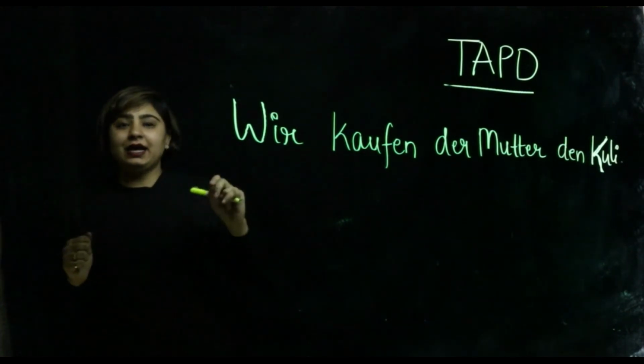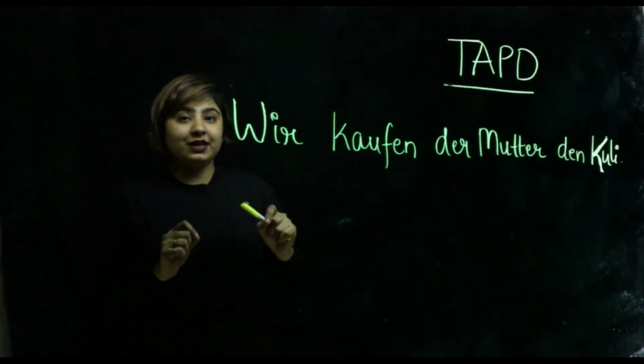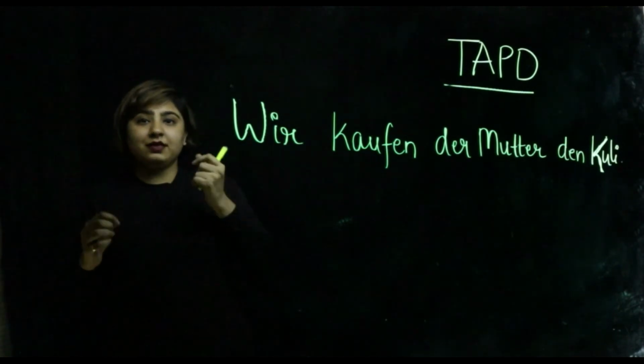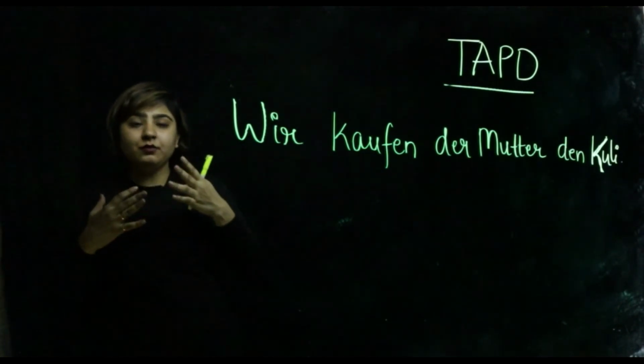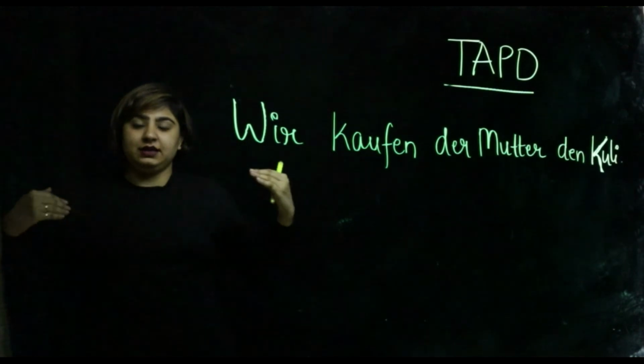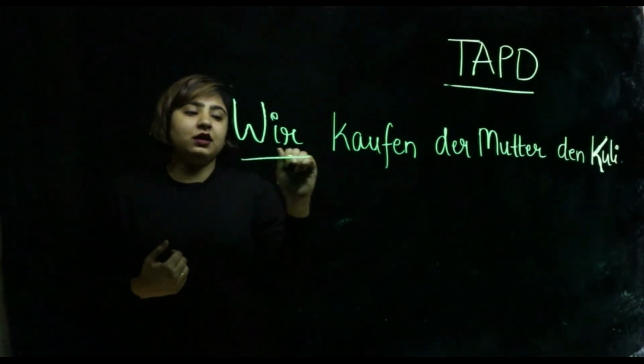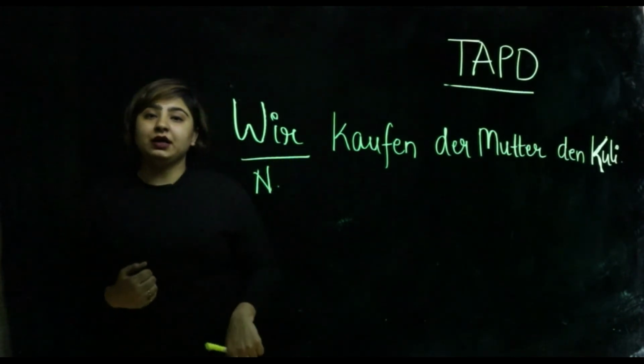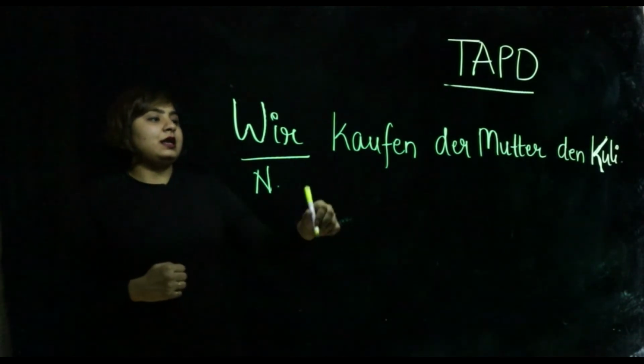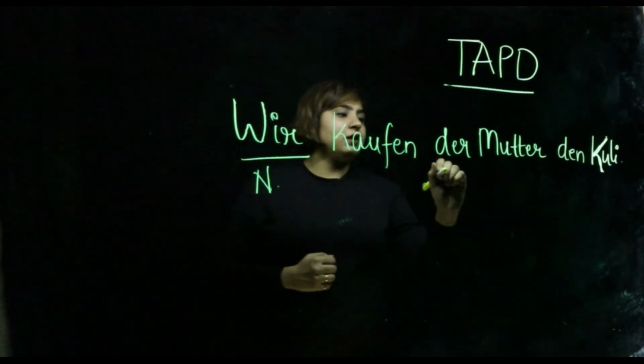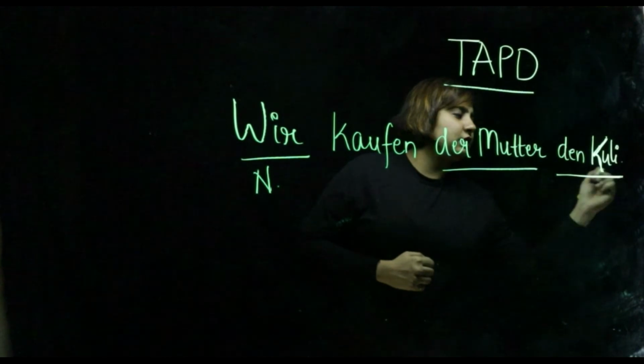Now, understanding and identifying nominative here is very easy. The person or thing which is performing an action, the doer, is wir. We are buying, no? So wir is nominative. Now, we have two objects here, mother and pen.